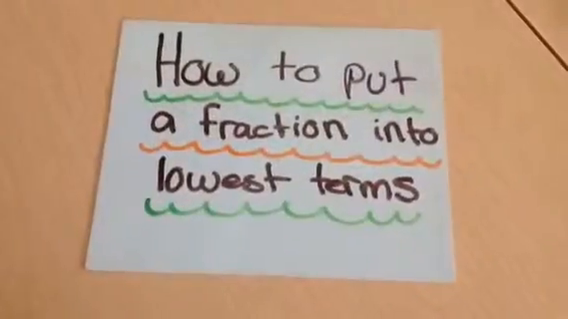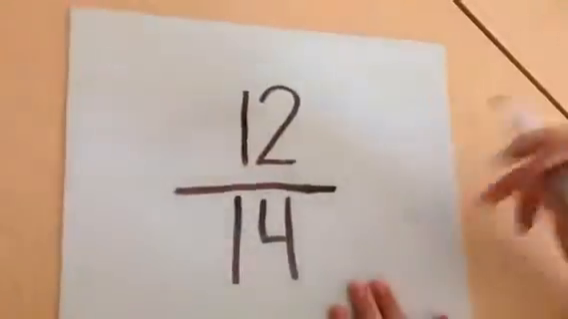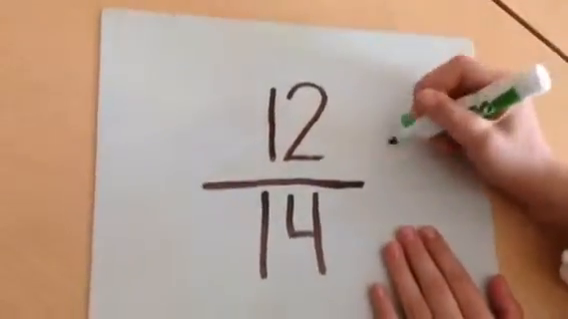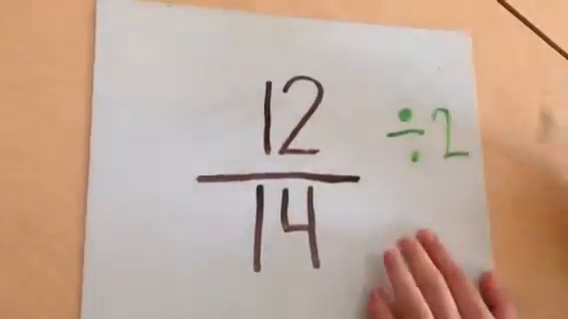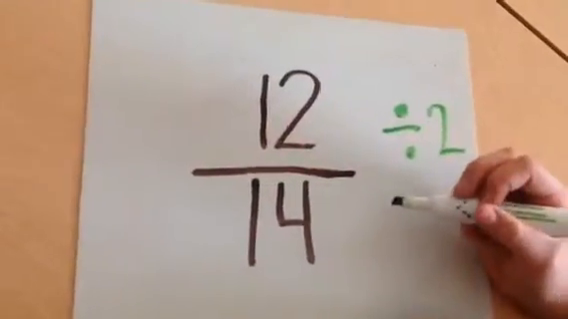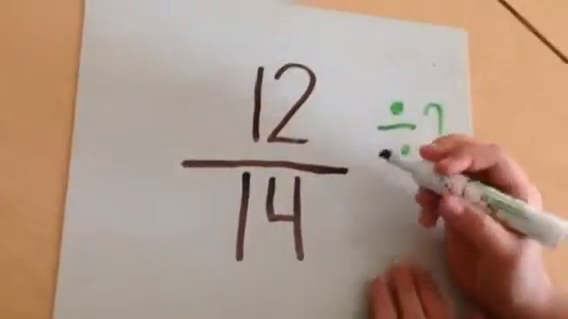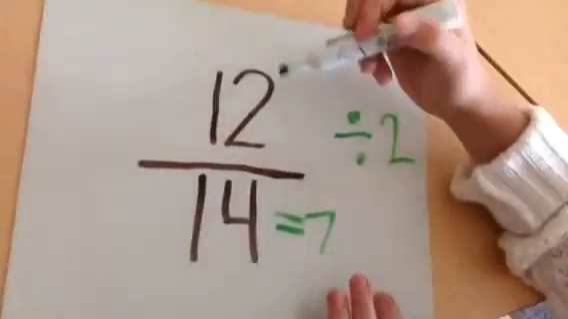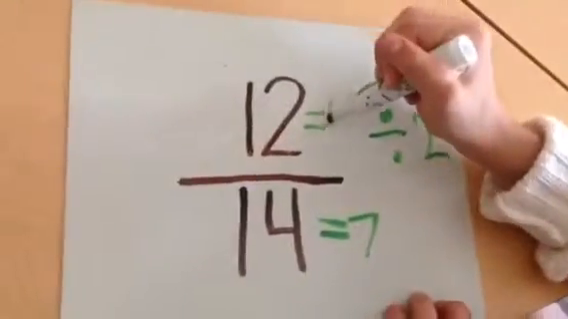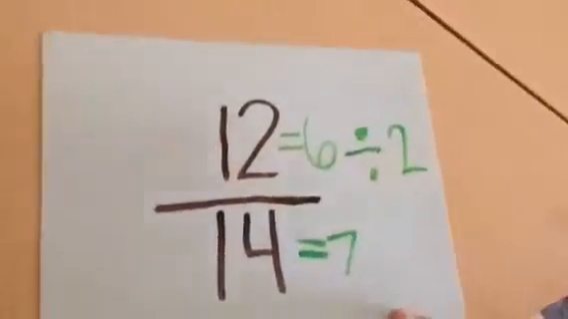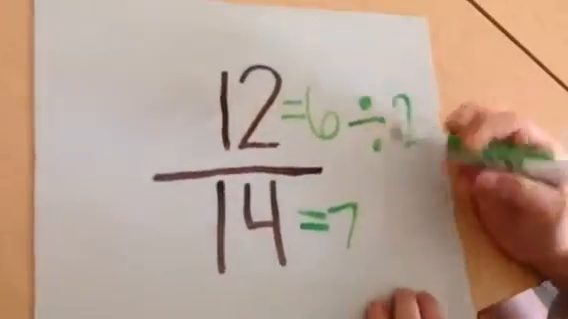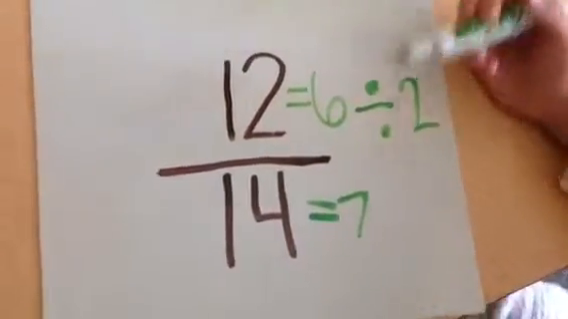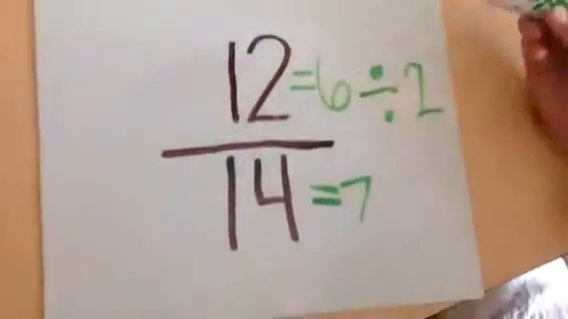Ding! How to put a fraction into lowest terms. What you need to do is to see what you can divide these two numbers by. You could divide these by 2. So 14 divided by 2, which is basically just cutting it in half, is 7. 12 divided by 2 is 6. Now you need to see if you can divide these numbers again by 2. Can you divide 7 by 2 again? No. Can you divide 6 by 2 again? Yes, but because 7 can't, that is lowest terms.